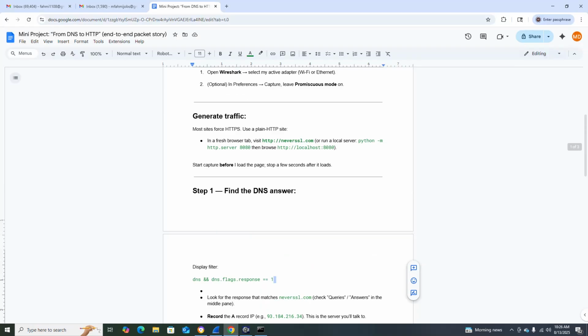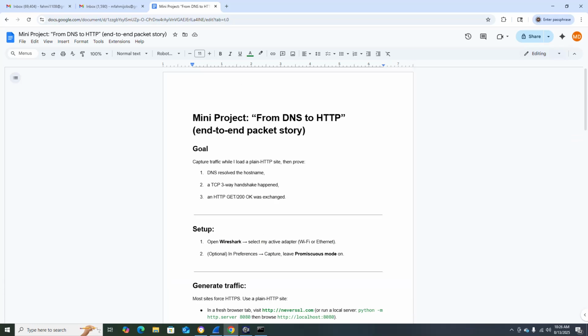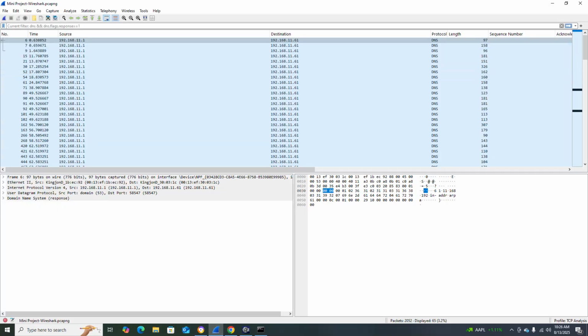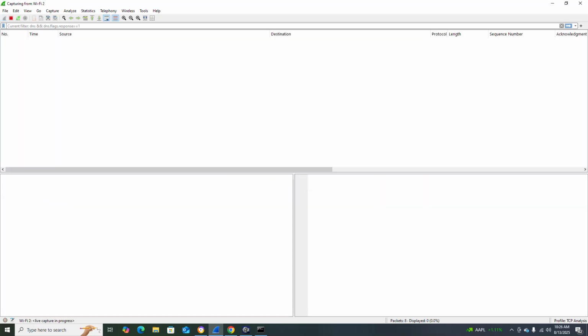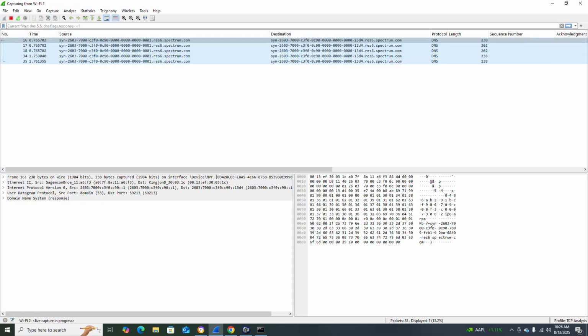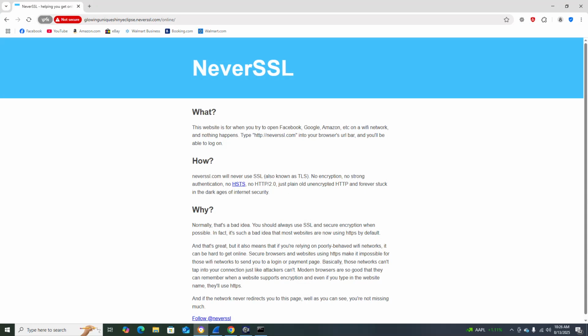Today I'll show you the mini project from DNS to HTTP. My goal is to: one, DNS resolve the host name; two, a TCP three-way handshake happens; and three, an HTTP GET and 200 OK are exchanged. So let's start. I open Wireshark here. I will run this, and when it is running I will go here and run nervous.ssl.com.